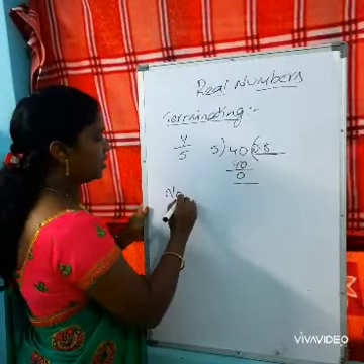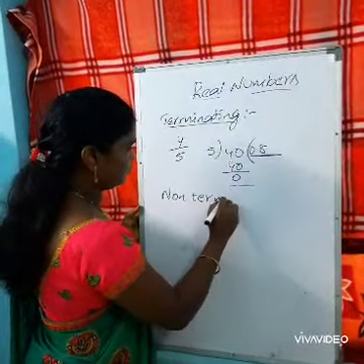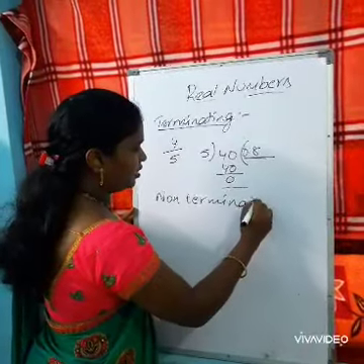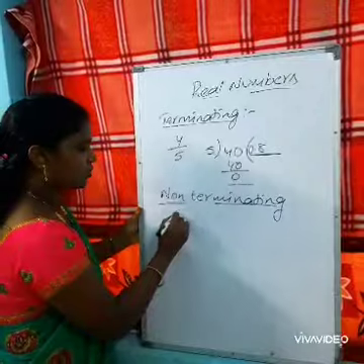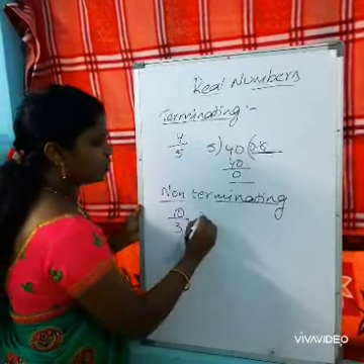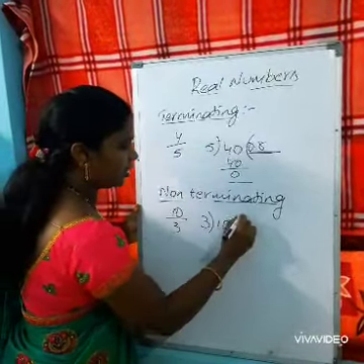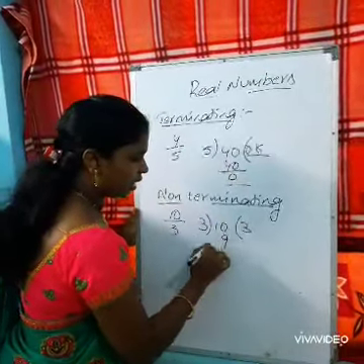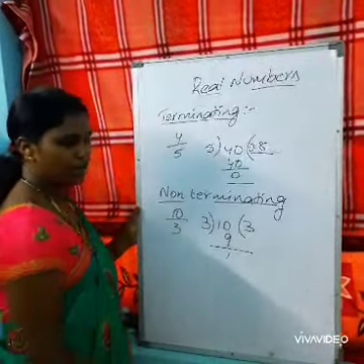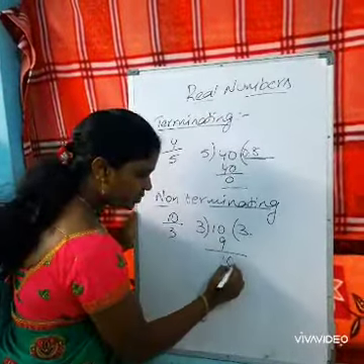Whereas for a non-terminating decimal, this can also be known by an example, 3 by 10. So 10 divided by 3. In the 3 table, 3 3s are 9. The remainder is 1, so I have to take a point and a 0 here.